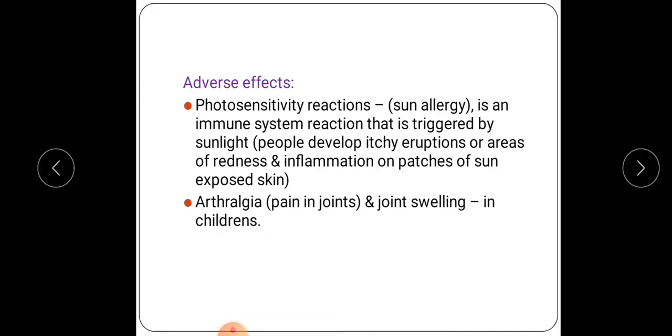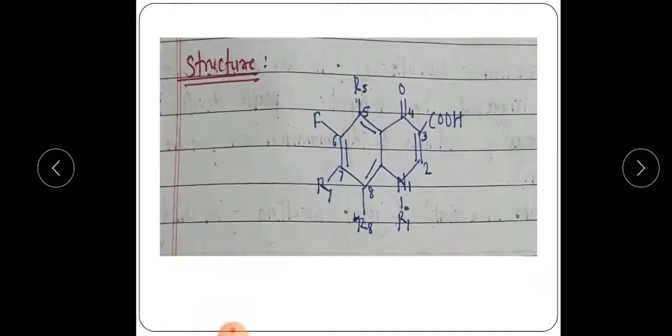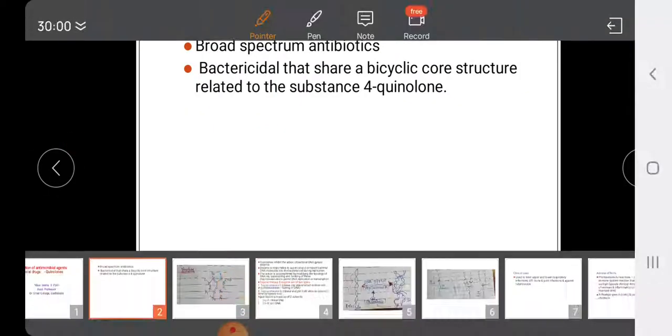And the second is arthralgia, that is pain in joints and joint swelling, which is caused in children. And that was all about the antibacterial drug quinolones. Okay, thank you.